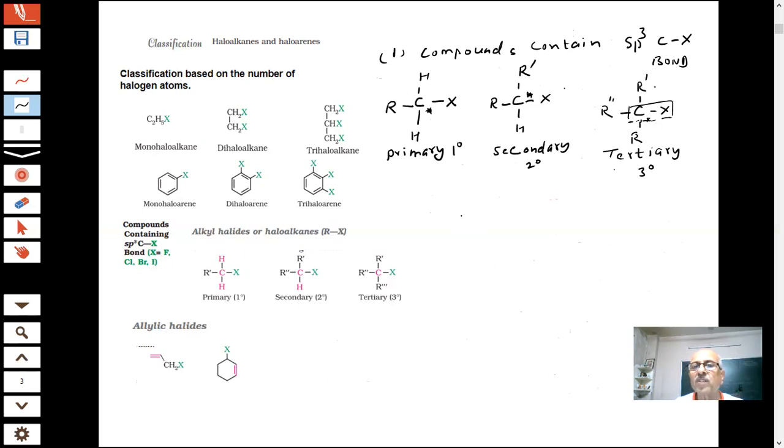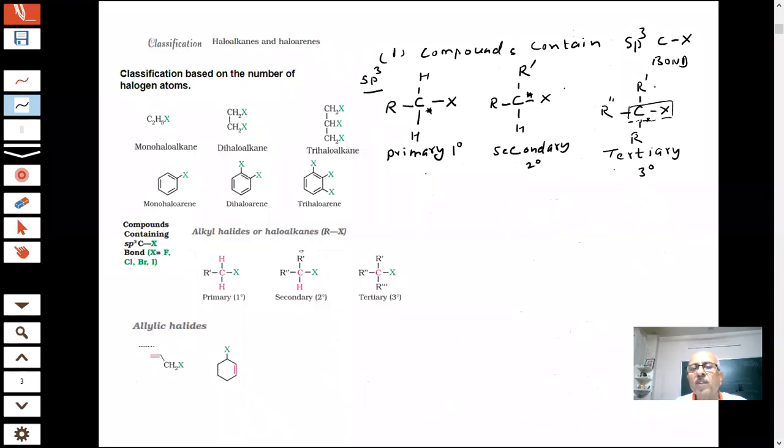Three types of this. So we can say that this carbon which is attached to the halogen is sp3 hybridized, this is also sp3 hybridized, this is sp3 hybridized. So carbon here is sp3 hybridized in all these compounds.